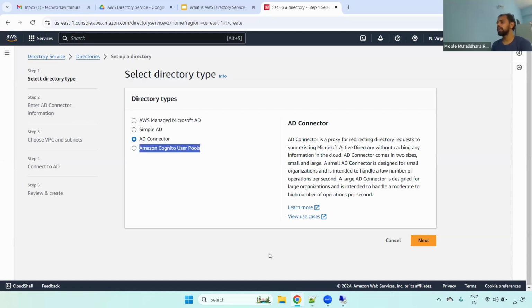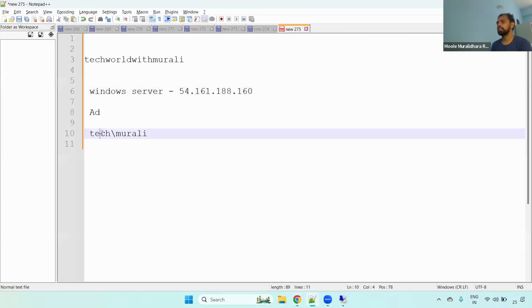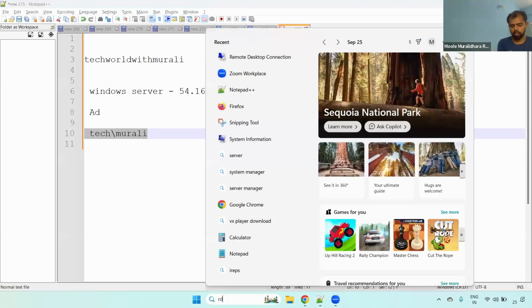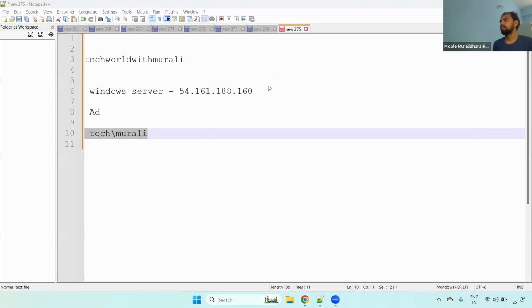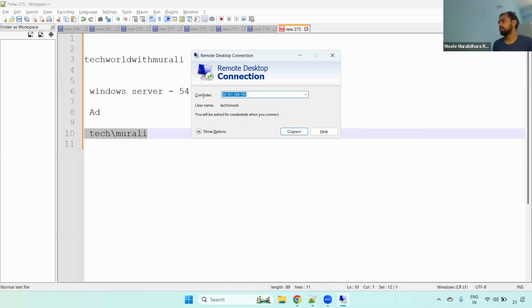Once we create it here, how will we connect? We'll connect like this. For example, we'll give the NetBIOS name tech/Murli. We'll connect using this one. For example, I can show you. I have opened RDP on my local machine. Here I'm giving a dummy IP address, and instead of administrator, I'm connecting as tech/Murli.